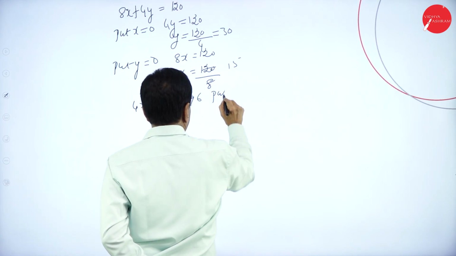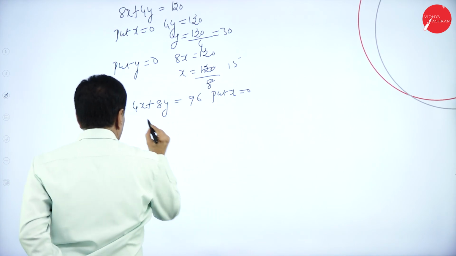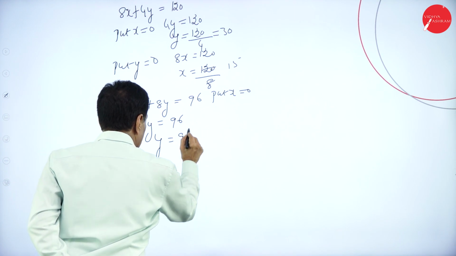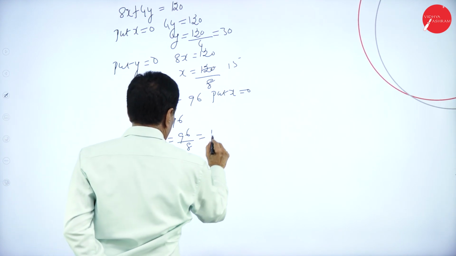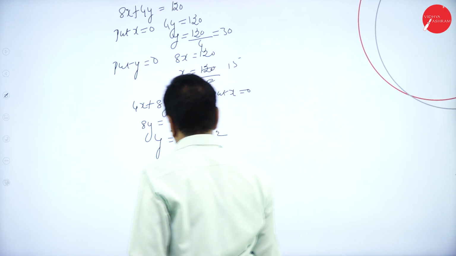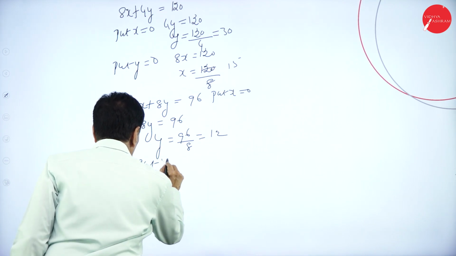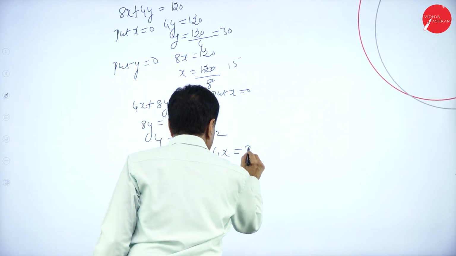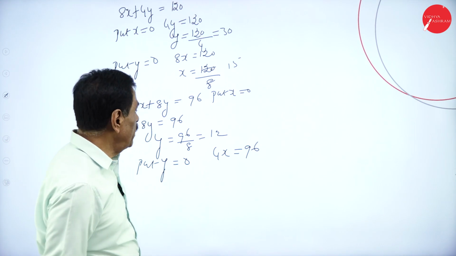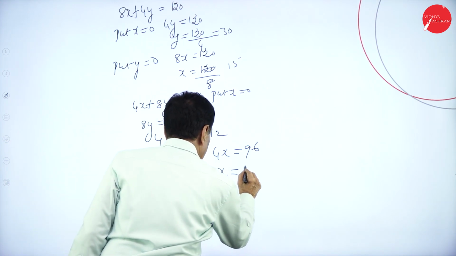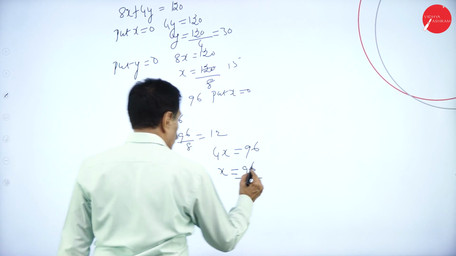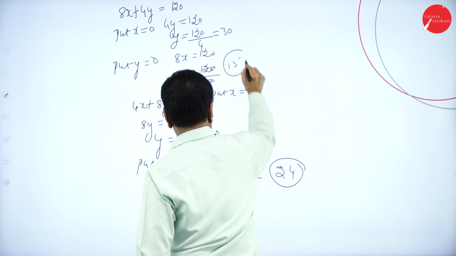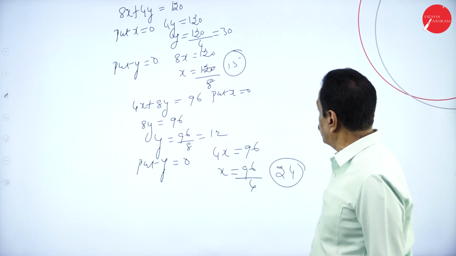Put x is equal to 0. 8y is equal to 96. Y is equal to 96 divided by 8, 12. Put y is equal to 0. 4x is equal to 96. I think you are following. X is equal to 96 divided by 4. 4 2s are 8, 24. X is 24, 15.